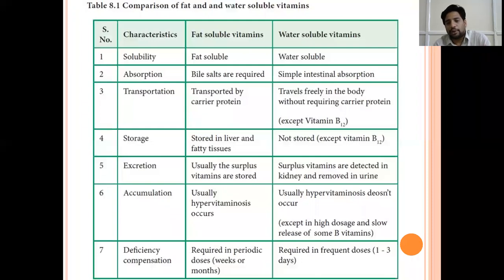During that period, even if you're not giving those vitamins, people can tolerate it. Whereas water soluble vitamins are not stored in the body. They should be given regularly, daily, or every 1-2 days.